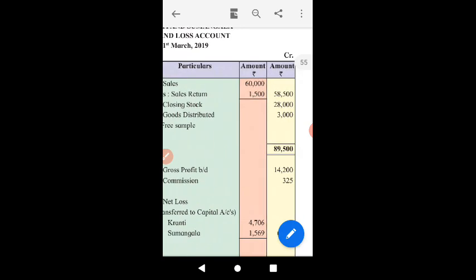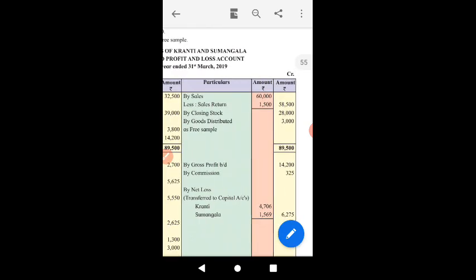The goods which remained unsold at the end of the year, called closing stock, is also credited to trading account along with the other items of outward movement of goods.